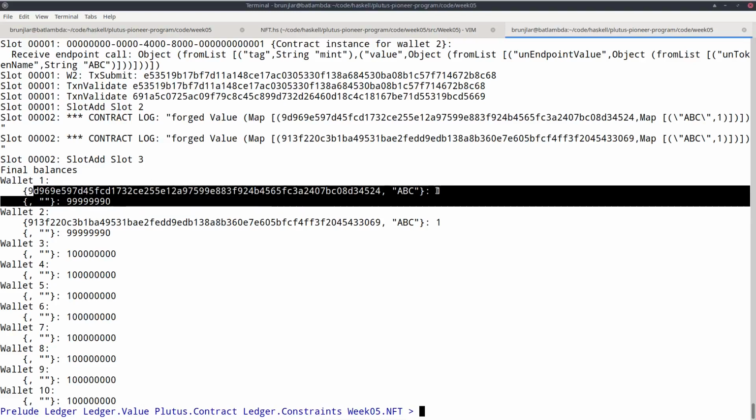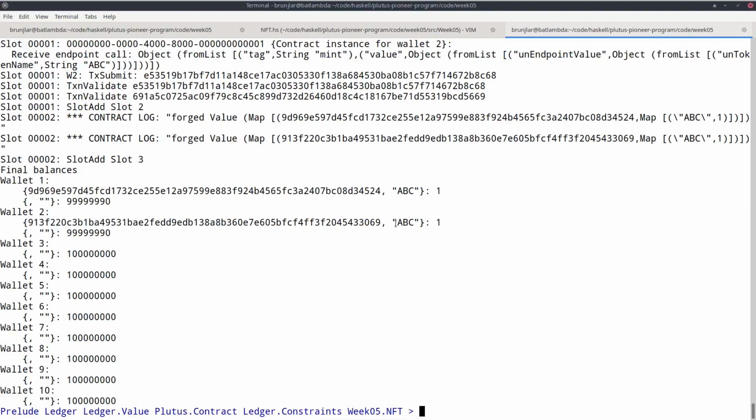So there can only be exactly this one coin. Same for wallet 2. So just as a recap, the idea with NFTs, the idea to enforce that only one transaction can mint, is to use a UTXO as input, to insist in the minting policy that the minting transaction uses a specific UTXO as input.